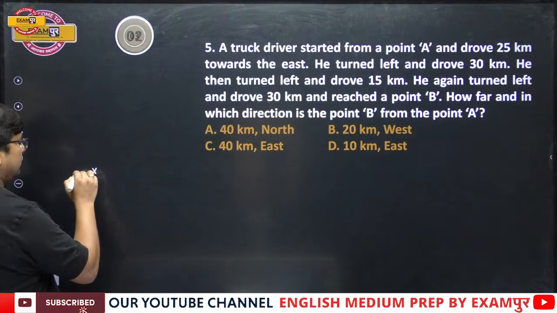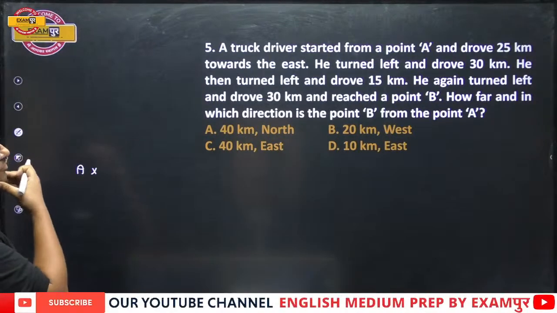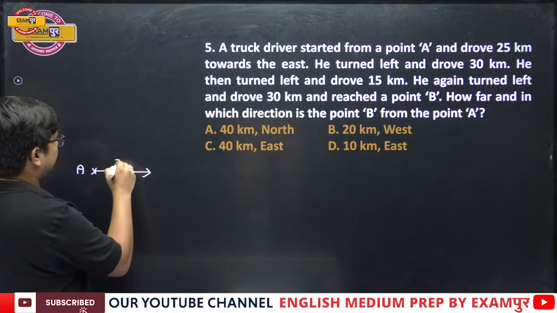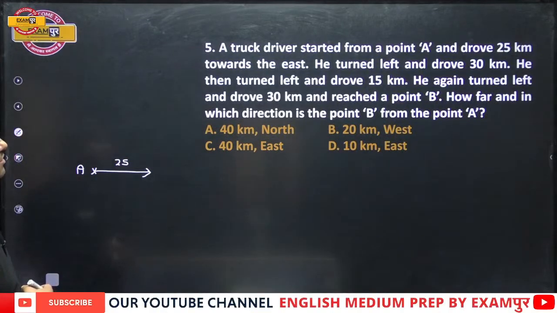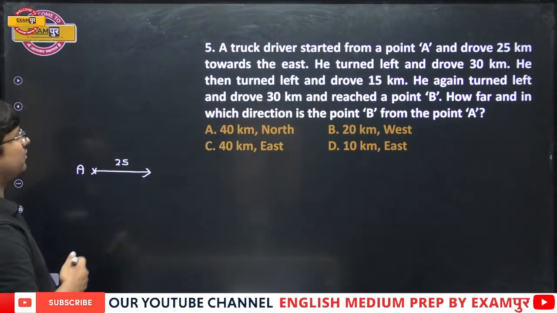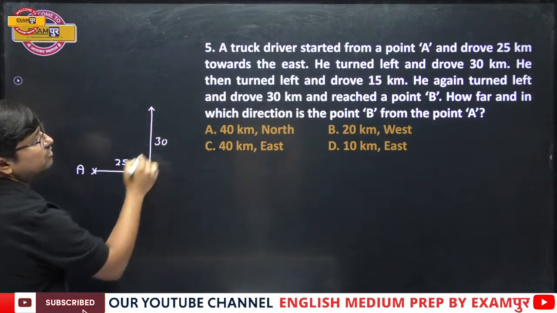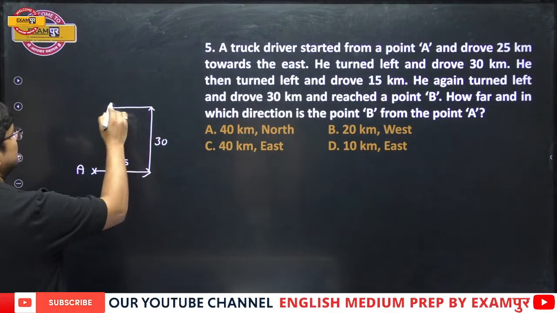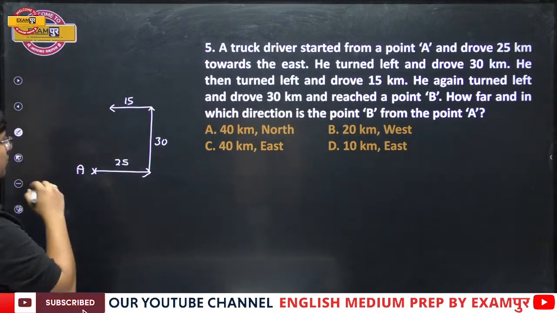Now see, this is point A. A truck driver started from point A and drove 25 km towards east. He turned left and drove 30 km. He then turned left and drove 15. He again turned left and drove 30.